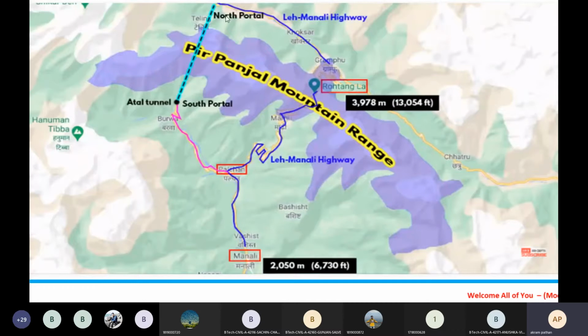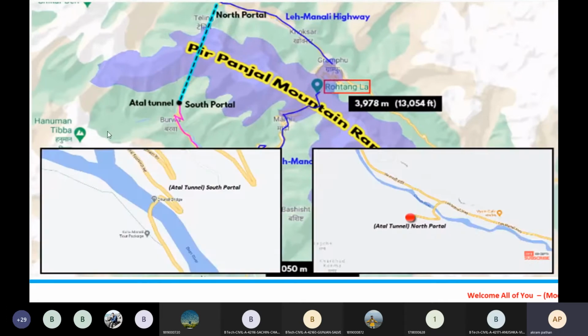This is the north portal of the Atal tunnel, and here we have the south portal. At the south portal we have Barwa, then Palchan, and then we have constructed the Atal tunnel in between the Pir Panjal mountain range, and this distance is 9.02 kilometers.